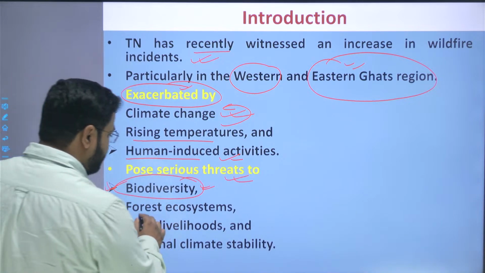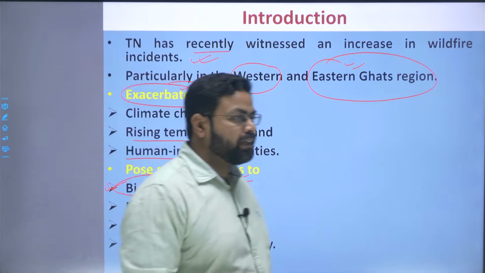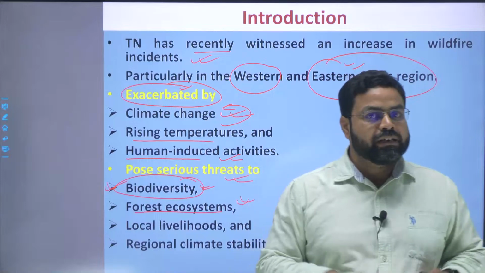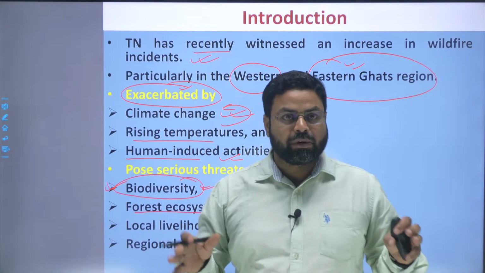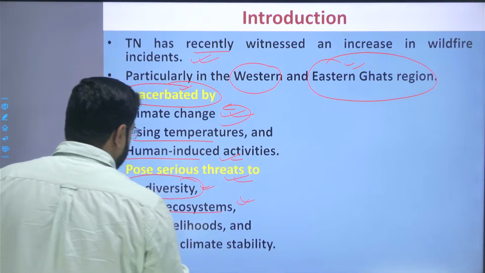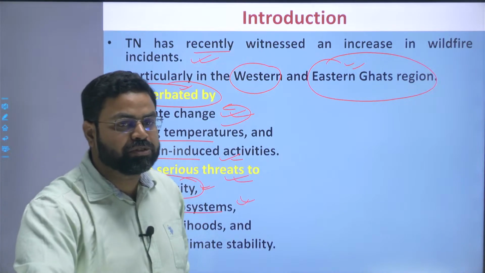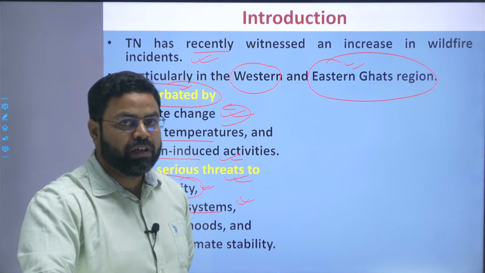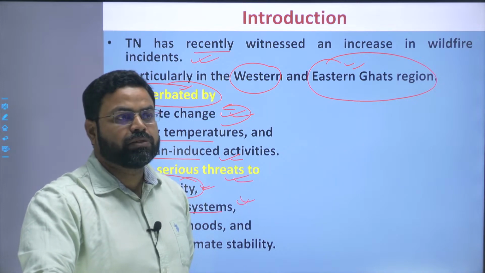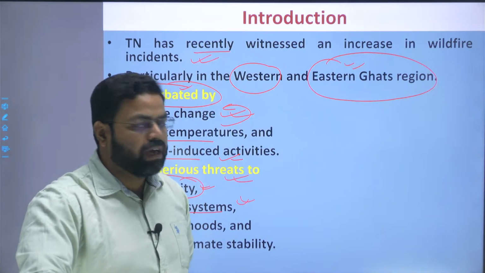So the forest ecosystem overall gets disturbed, gets diminished, and the ecological balance gets disturbed. Local livelihood of the people also gets impacted adversely. Many of the tribal groups are dependent on the forest ecosystem and the minor and the major forest produce which they collect from the forest.